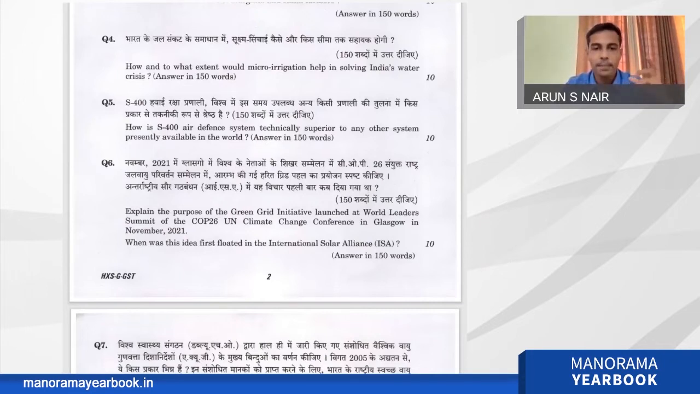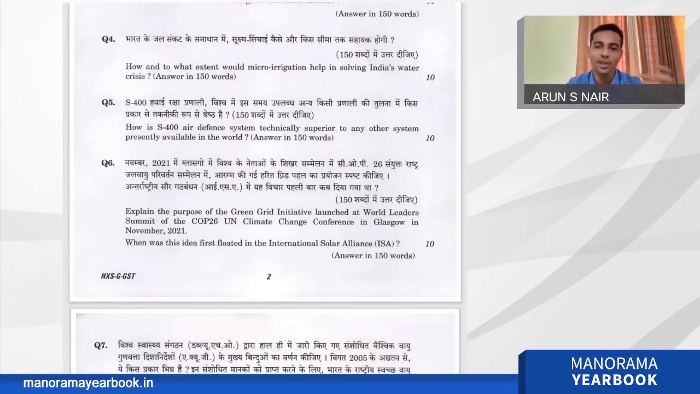And here, the purpose is actually to produce energy from green forms like solar or wind or hydroelectric, then trade between countries to reduce the carbon footprint. That is the main purpose, and it is a 10-mark question, and you need to adjust according to it. But the next part was actually the difficult part. When was this idea first floated in the International Solar Alliance? That's a very objective type of question, like when this idea was floated.